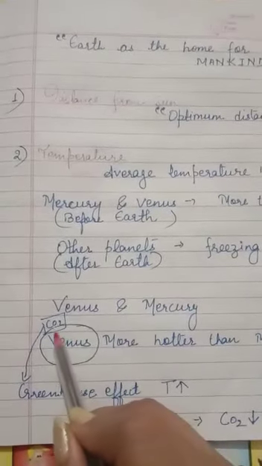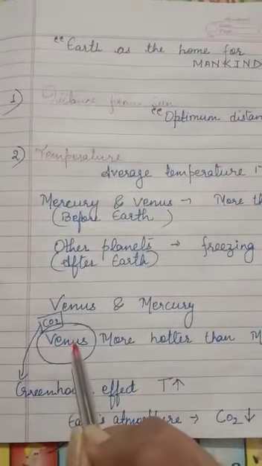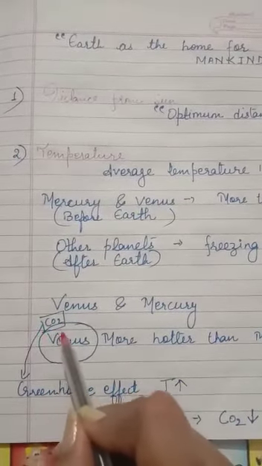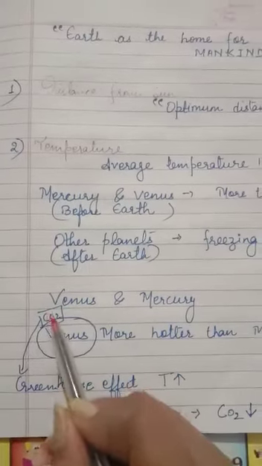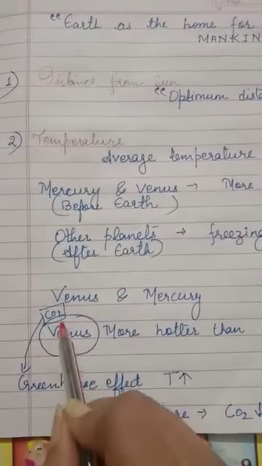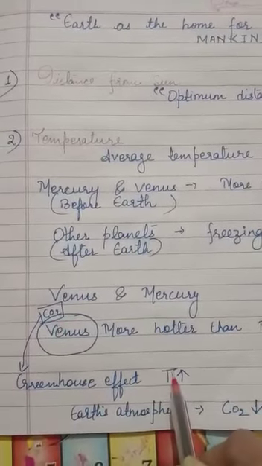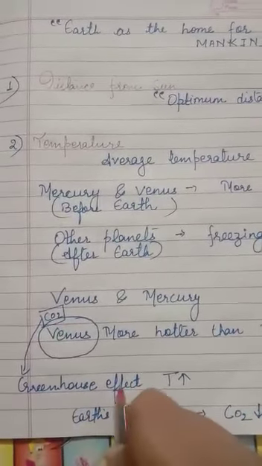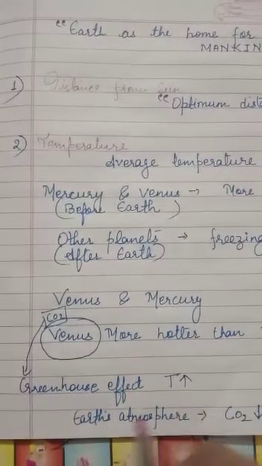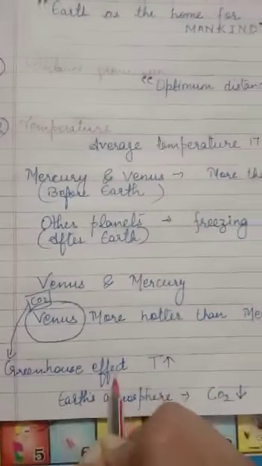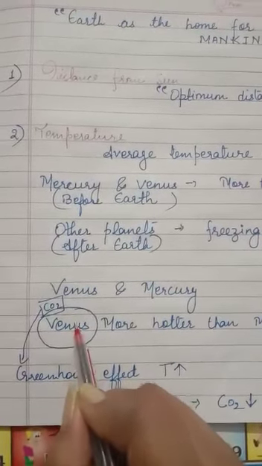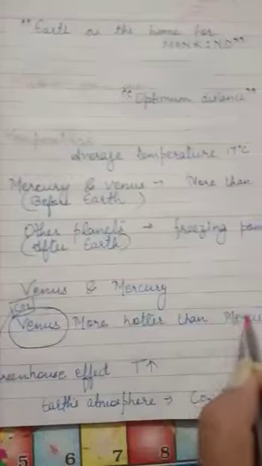Because in the atmosphere of Venus there is a high concentration of carbon dioxide, and carbon dioxide is one of the greenhouse gases which increases the temperature and hence causes the greenhouse effect there. That is why the planet Venus is hotter than Mercury.